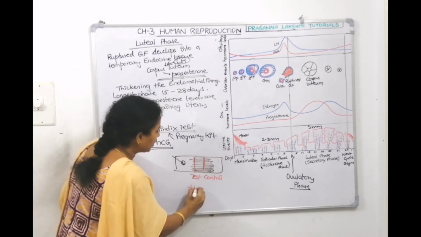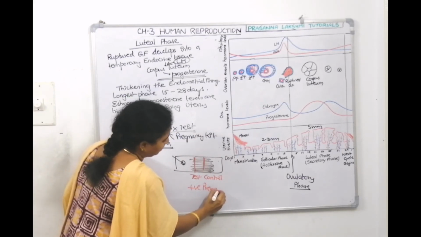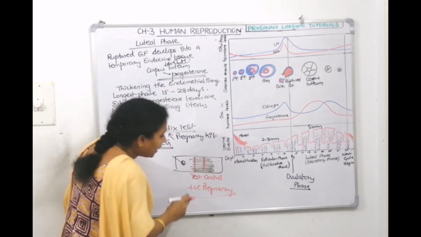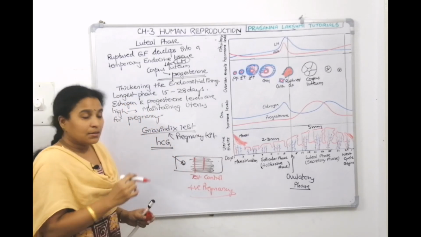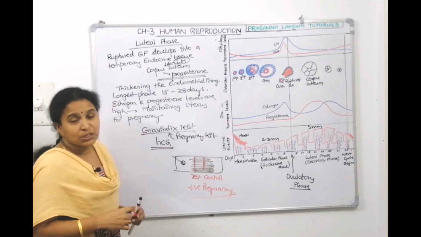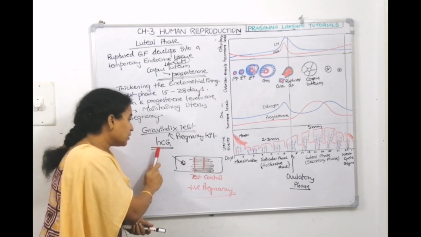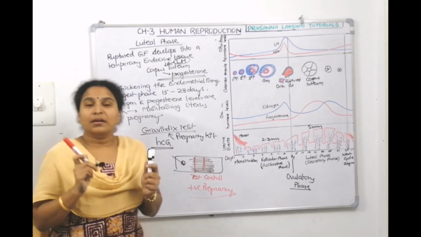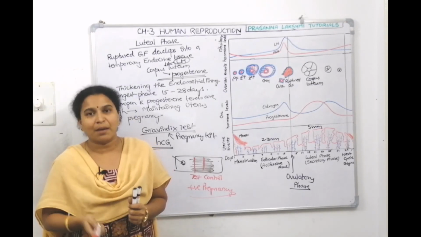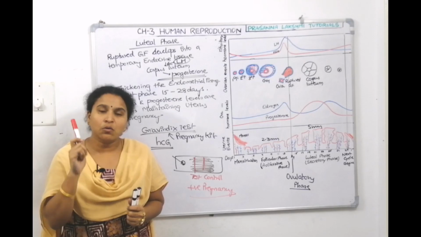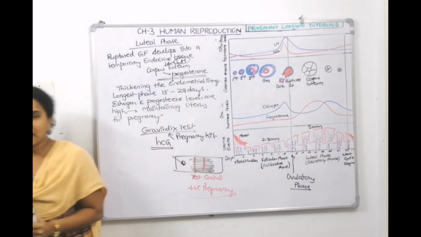If two lines are coming, it's positive pregnancy. If only control line is coming, there's no line at the test sample, means the mother's urine is not having HCG hormone. If HCG hormone is not there, that means zygote formation did not happen, because HCG hormone is seen only at the time of pregnancy.